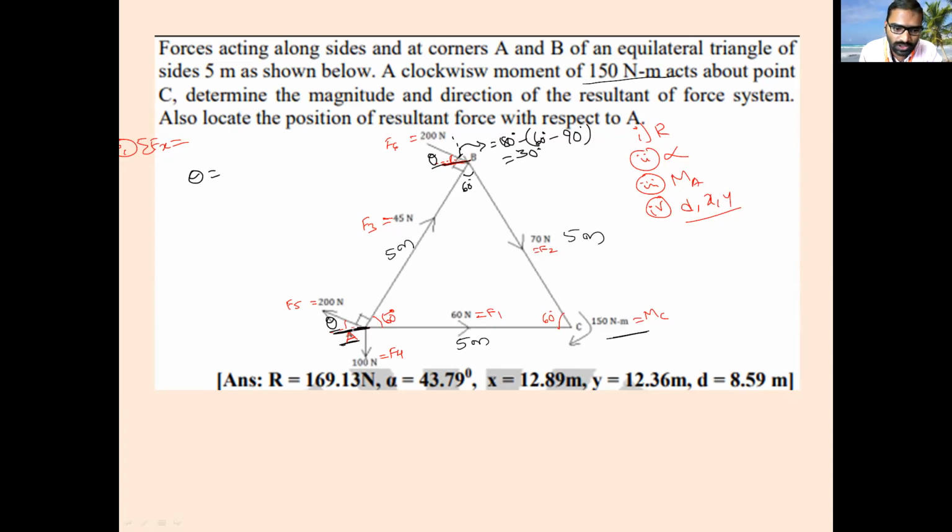A straight line is 180 degree. 180 minus 60, minus 90 degree, so how much will you get? This is 30 degree. So both angles are making an angle of 30 degree with respect to horizontal. Everyone, is it clear? Yes, sir. You wrote plus there.